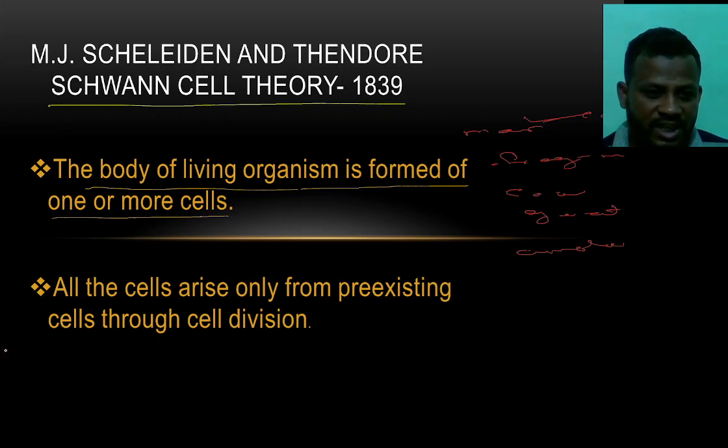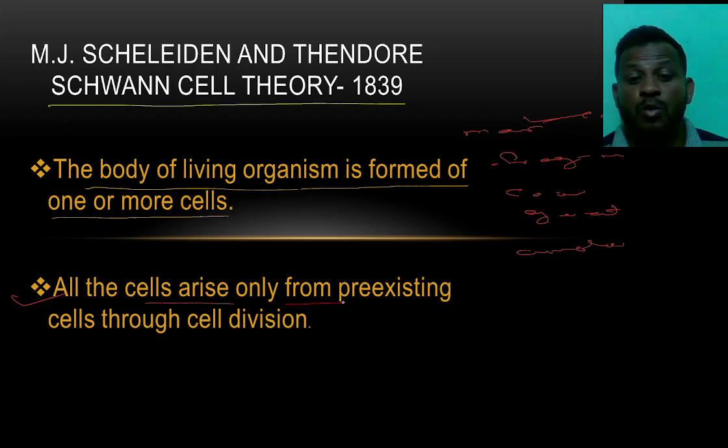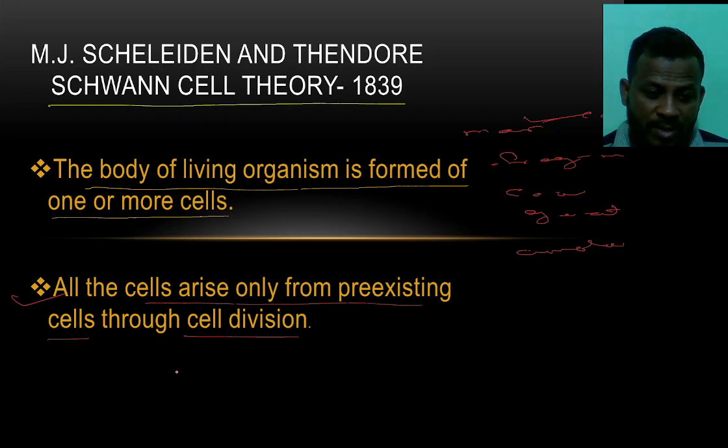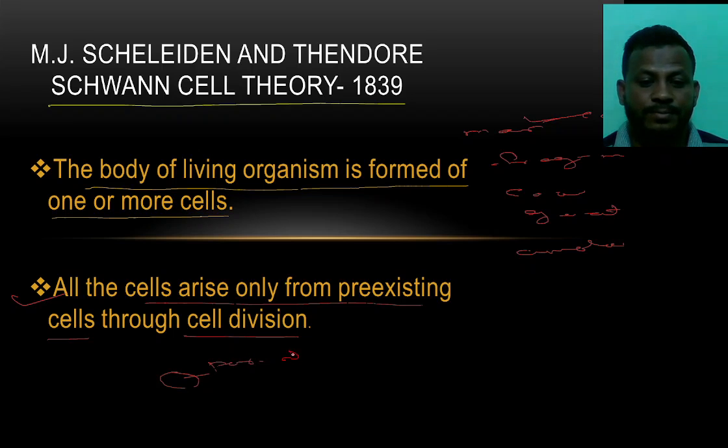And the second sentence says here, all cells arise only from pre-existing cells through cell division. It means that if we see multiple cells, all the cells evolved from a single cell, that is the parent cell, right? By this parent cell, the daughter cells are born.